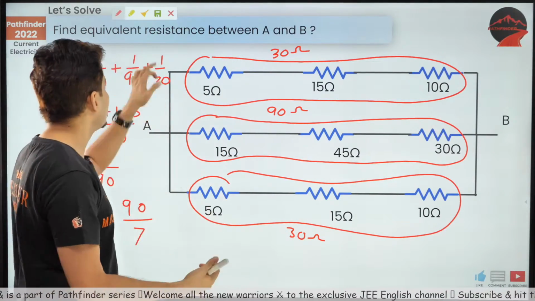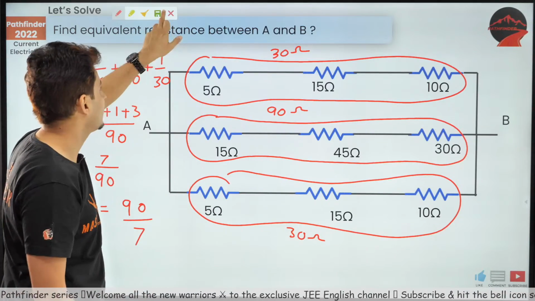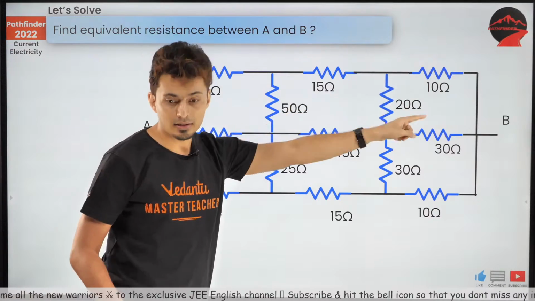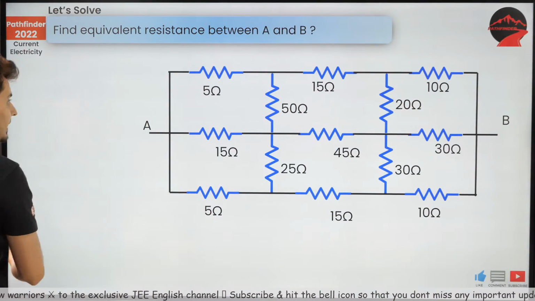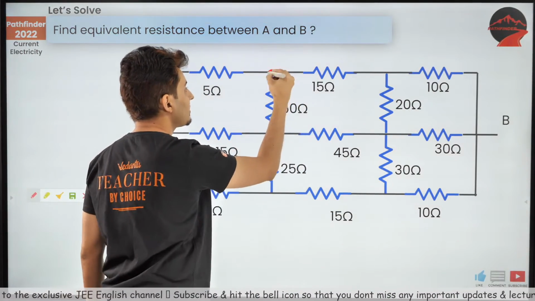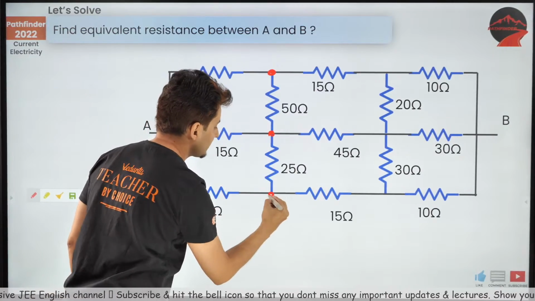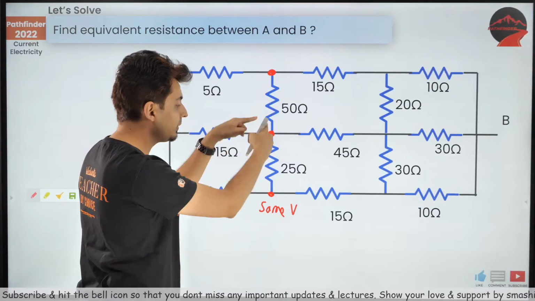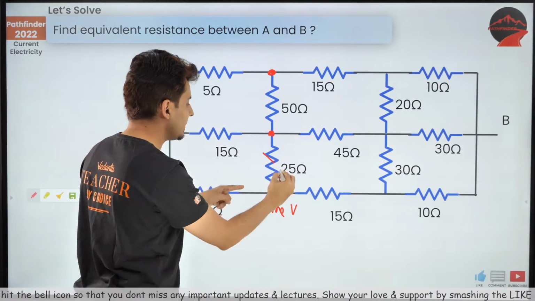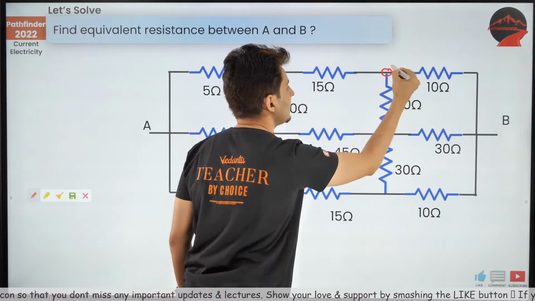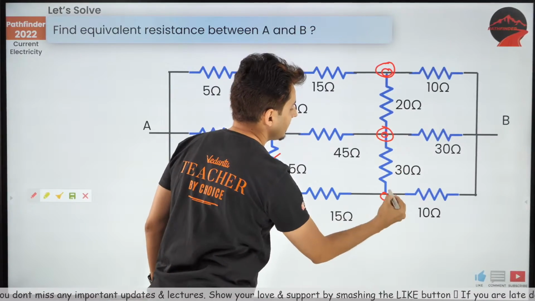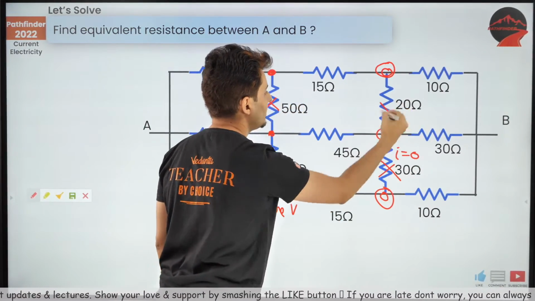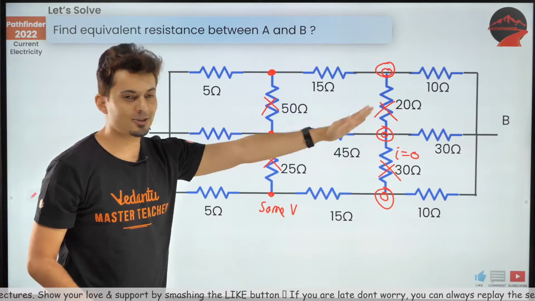Ankit, why did I remove them? That is the whole idea behind Wheatstone, Ankit: whenever the resistors are in the ratio, the reason why you can remove it is because this point and this point have the same potential. So if the potential is same, current will not flow. So that's why it is useless. Same thing, this point and this point are in the same potential, so current flowing is 0. That's why you can remove it, only when they are in the ratio.